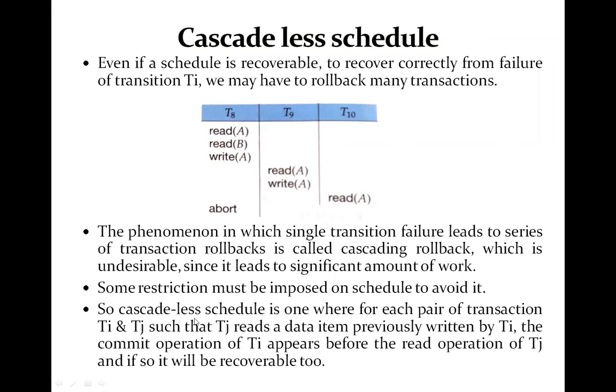A cascadeless schedule is one where, for each pair of transactions Ti and Tj such that Tj reads a data item previously written by transaction Ti, the commit operation of Ti appears before the read operation of Tj. And so it will be recoverable too. So if this restriction is imposed while designing the schedule, then only can we have a cascadeless schedule.